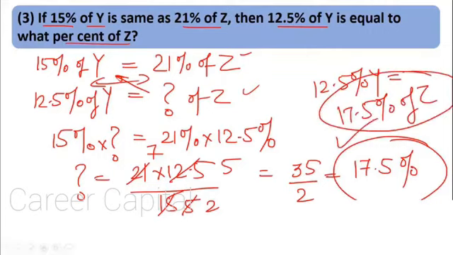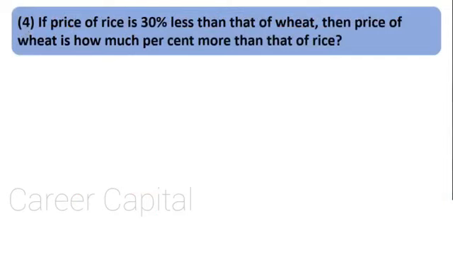Moving to next question. Question number 4. If price of rice is 30% less than that of wheat, then the price of wheat is how much percent more than that of rice? Again, very easy. In such sums, we do not know what exactly is the price. We only know the percentage. So how to approach these kind of percentage sums?